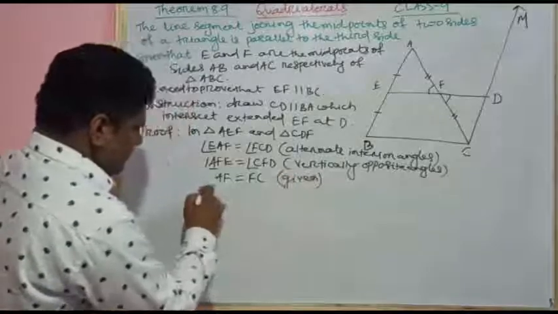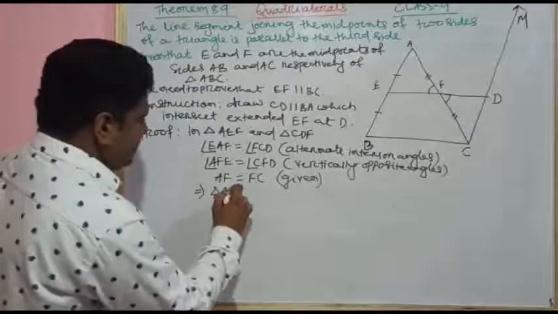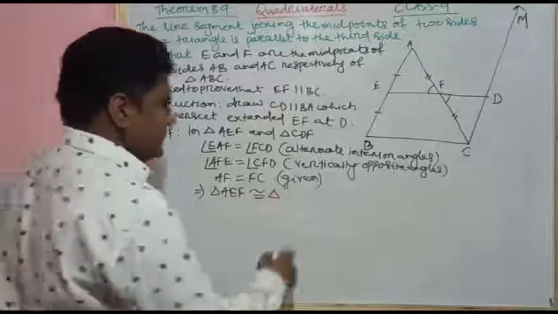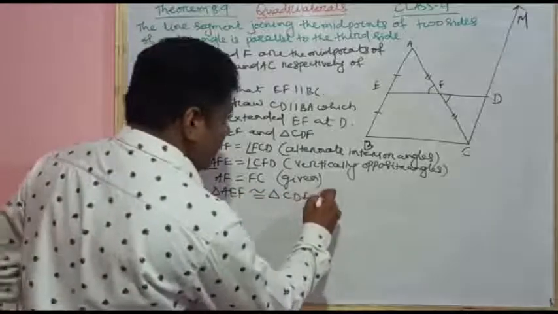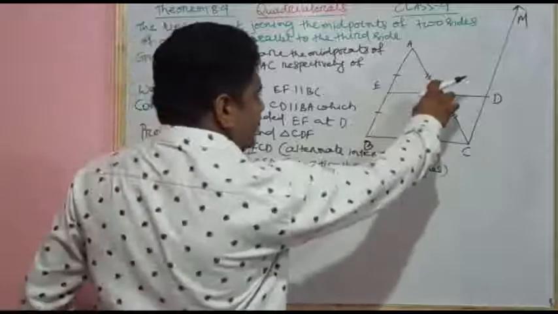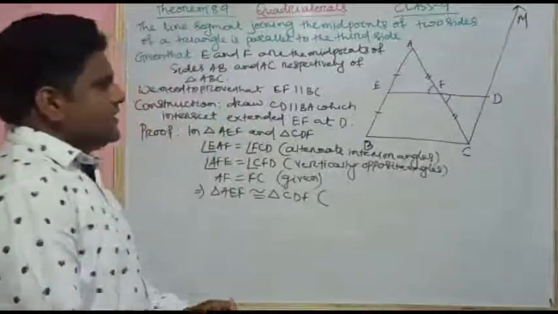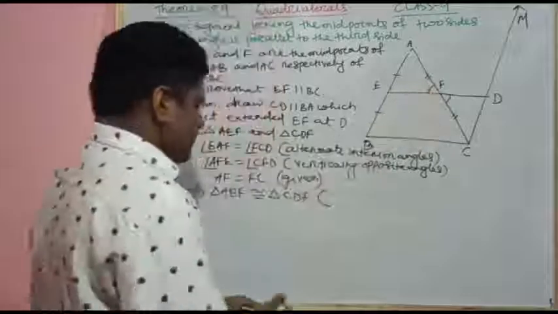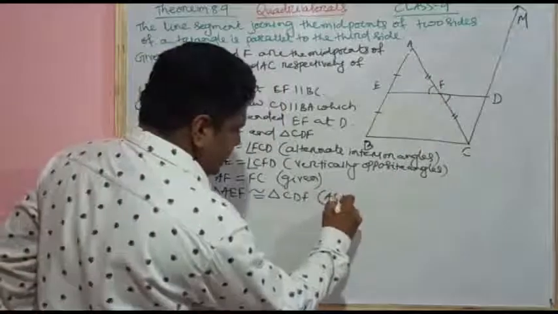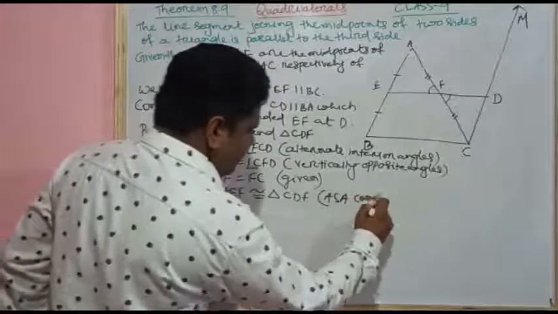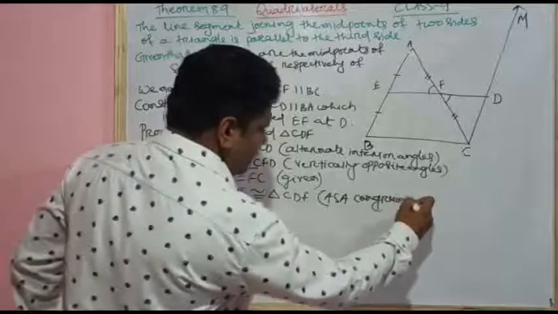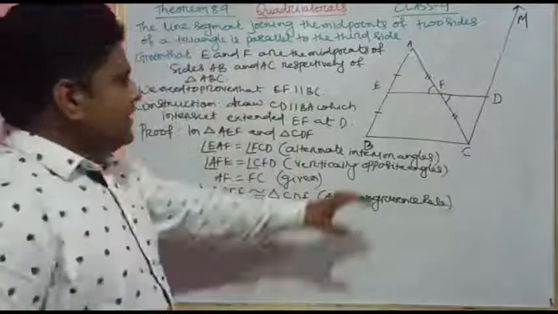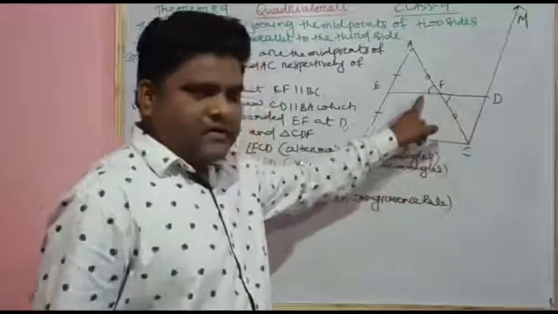So this implies that triangle AEF is congruent to triangle CDF by SAS, no, it is not SAS. This is the ASA congruence rule. Now triangles AEF and CDF are congruent.